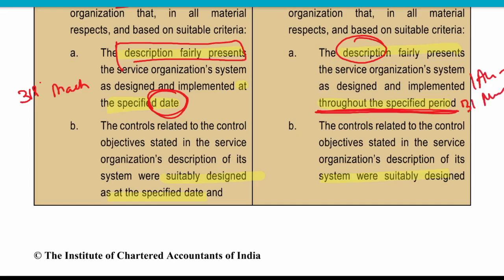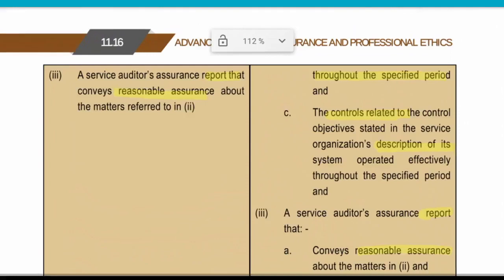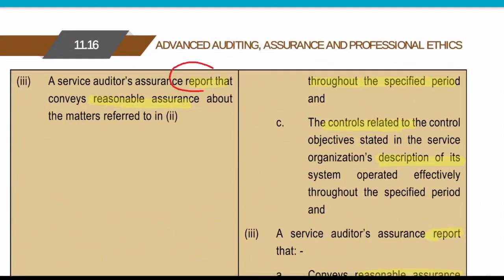Then it is suitably designed at a specific date, and in type 2 it is suitably designed throughout the period. So the main difference between type 1 and type 2 report is that the type 1 report is at a particular date, but the type 2 report is throughout the period. And at last, the service auditor provides the report.